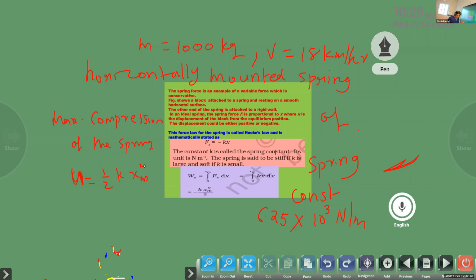Find the kinetic energy of the moving car. So first we find out the kinetic energy of the moving car by the equation kinetic energy is half mv square. First we do that.